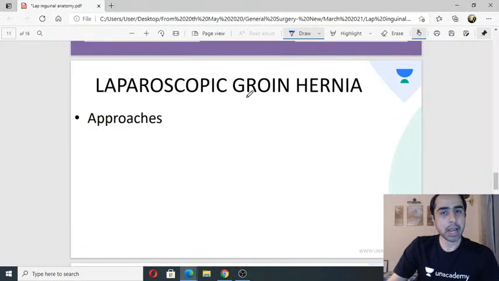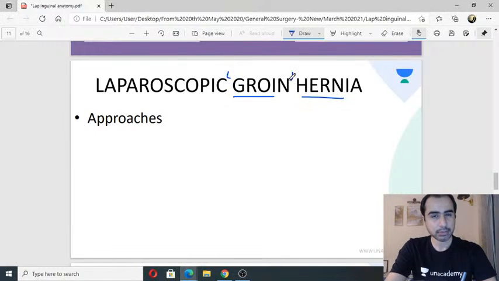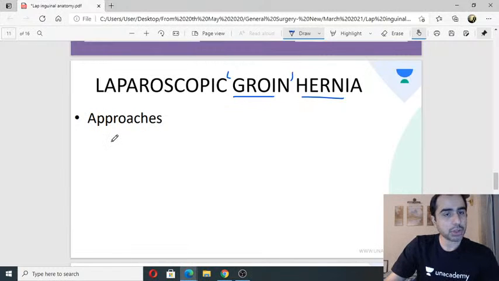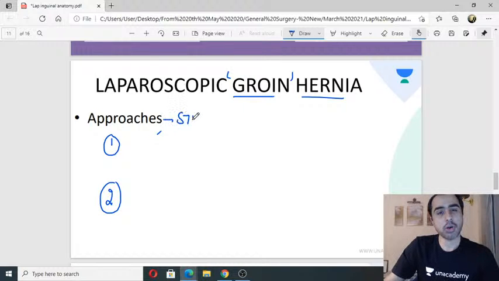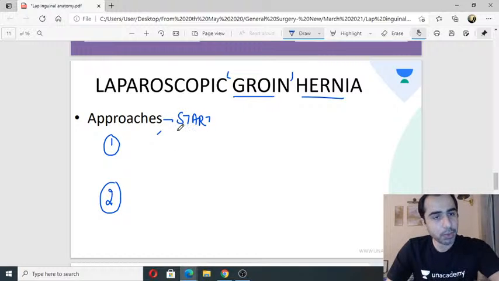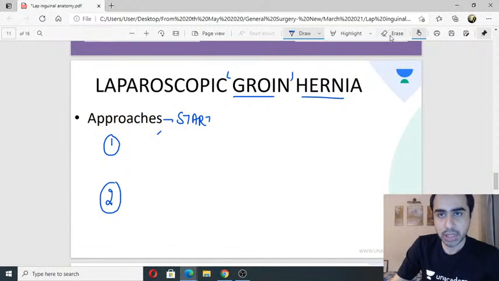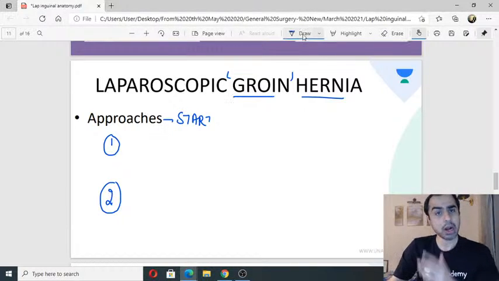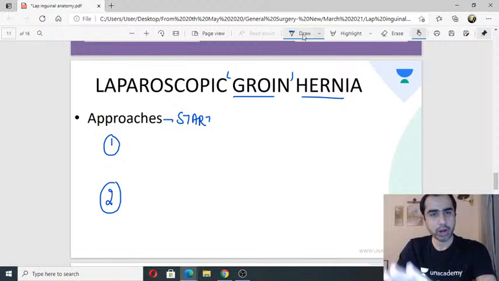Now, when I plan a lap groin hernia repair, and I'm calling it groin for a reason which you will see, I'm not calling it inguinal. Conventionally, there are two approaches. Anybody can tell me what are those two approaches? By approach, I only mean start. How do I start the surgery? Yeah, a lot of people are there on chat. Anybody wishes to tell me? Sandeep, Aisha, and so on. Yeah, Sandeep, hello, Aisha, who was there in my special class just now. What are those two approaches? Just the approach means how do I start the two surgeries? They are both for groin hernia only.